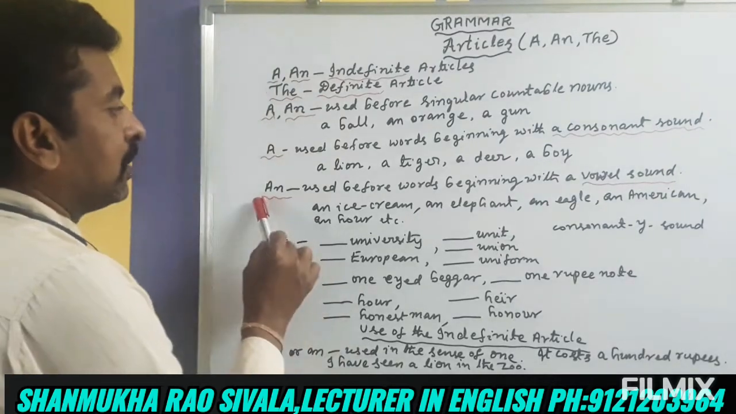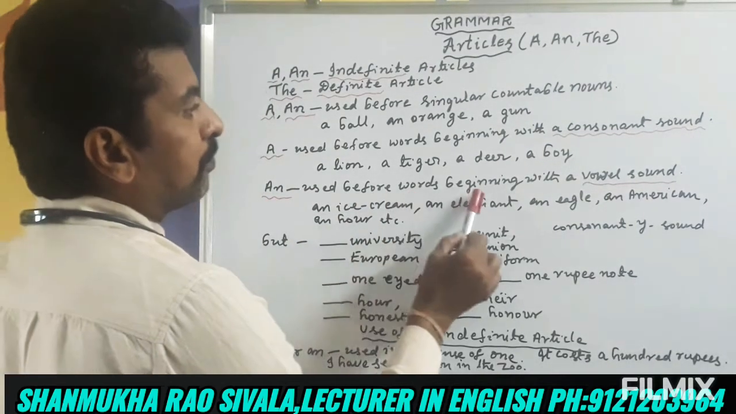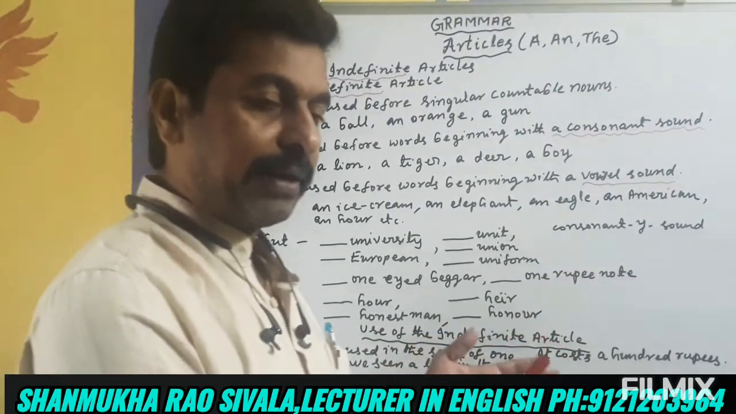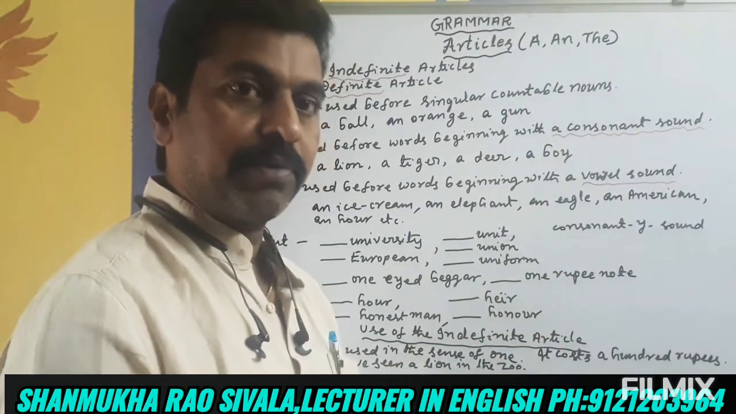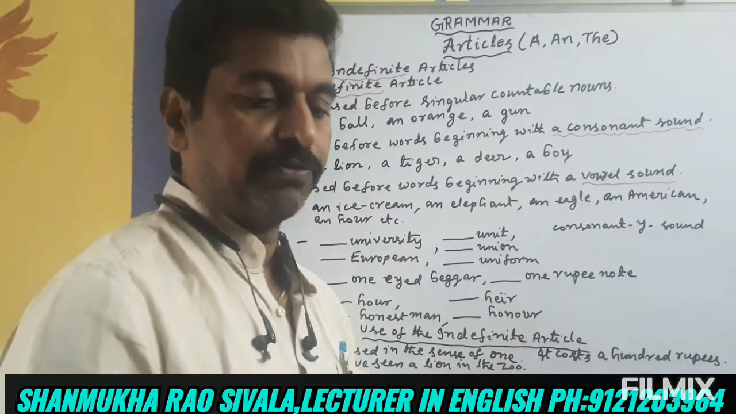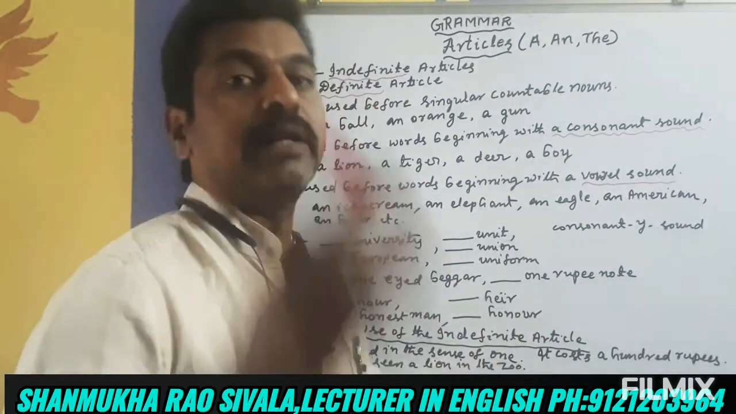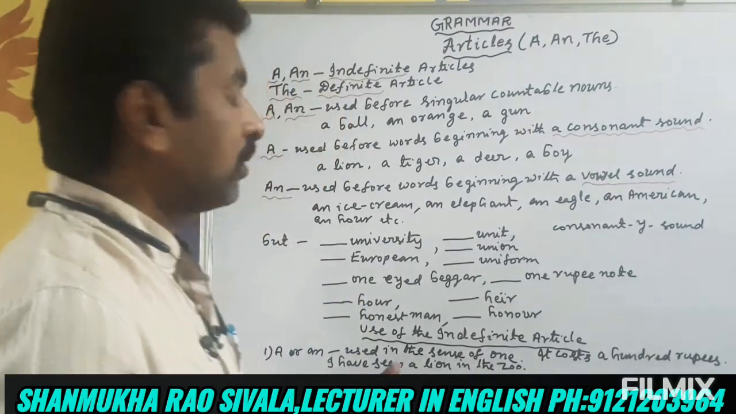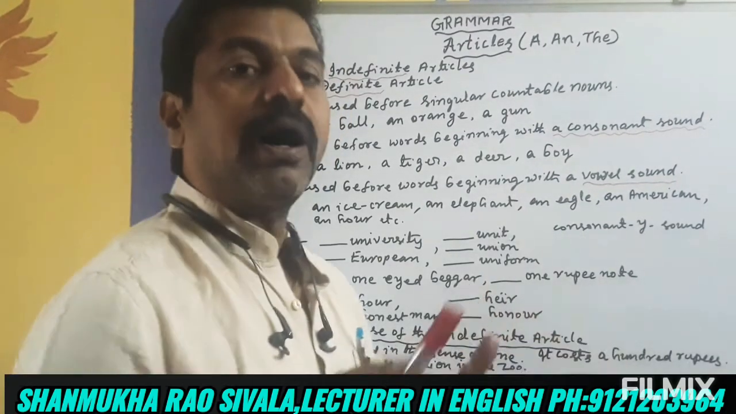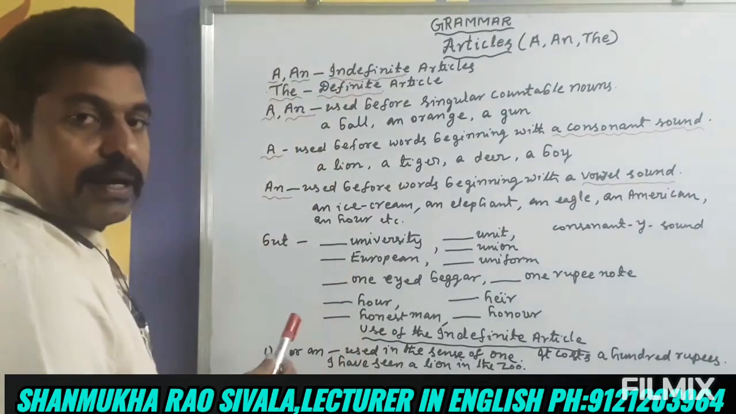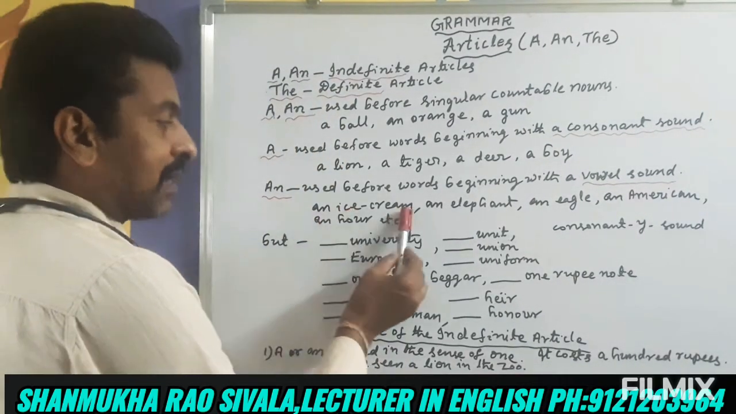And an is used before words beginning with a vowel sound. Before vowel sounds we use an. Vowel sounds are 20 in number, and vowel sounds generally are like a, e, i, o, u. These are all vowel sounds. And let us see the examples. An ice cream.